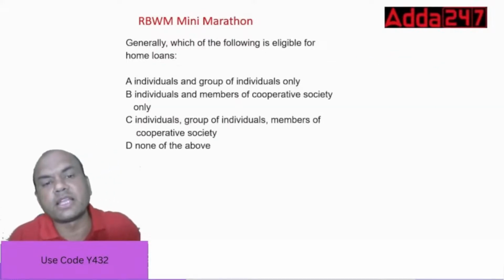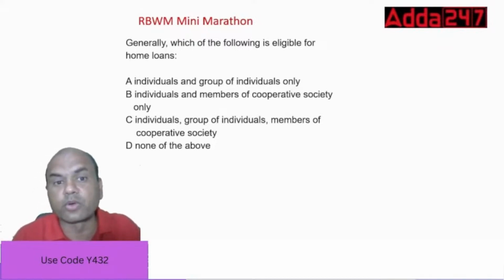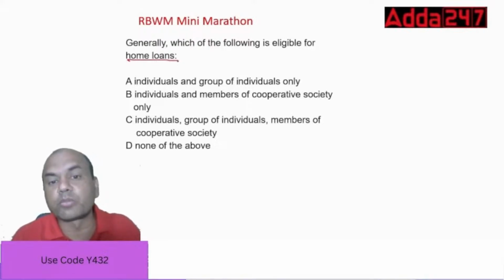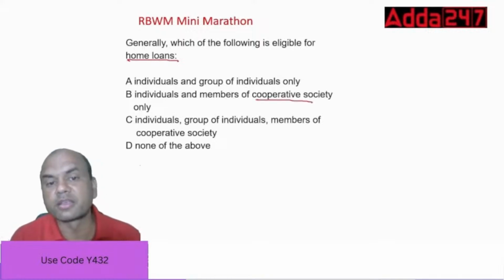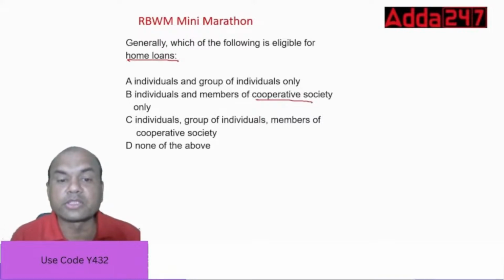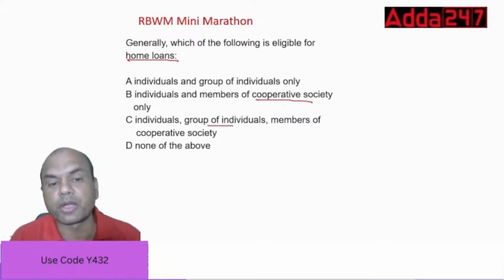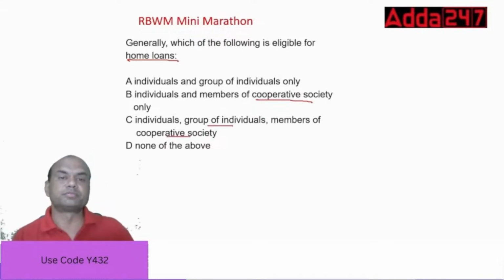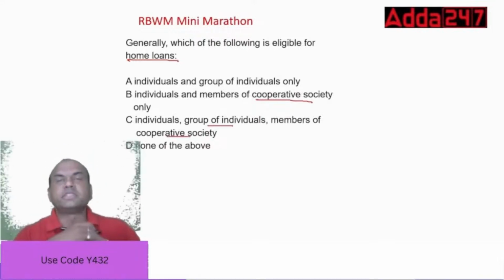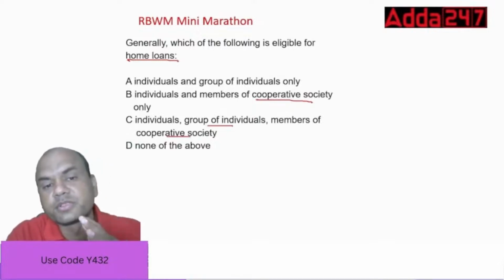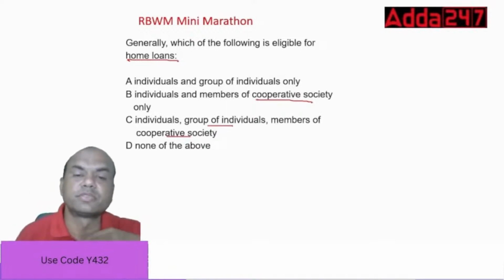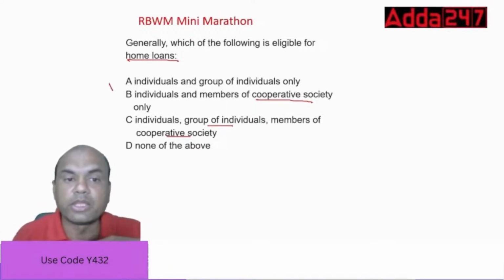Generally, which of the following is eligible for home loans? Who is eligible for home loans? Individual and group of individuals. Individuals and members of cooperative society. Individuals, group of individuals and members of cooperative society. Or none of the above. Who is eligible for home loans? It is only A. Remember, only A.